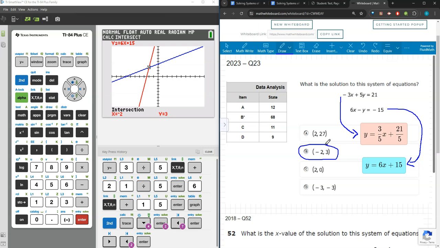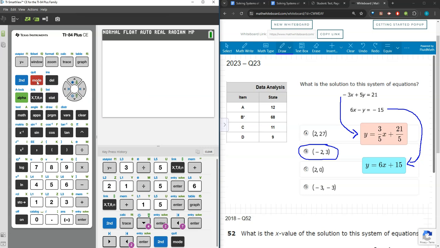Okay, so that's one way to arrive to the answer, and we can verify. And it's actually that verification method, which is probably where most of your students are going to go first. Knowing that there are 4 answer choices with all of our x and y ordered pairs, students can do a simple guess and check by plugging in each answer choice to verify that it makes both equations true. So, I'll show you how to do that on your TI-84 Plus. A quick review.